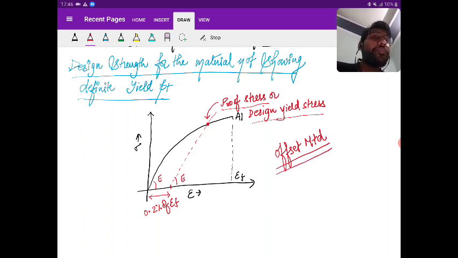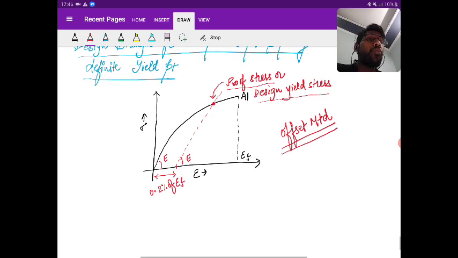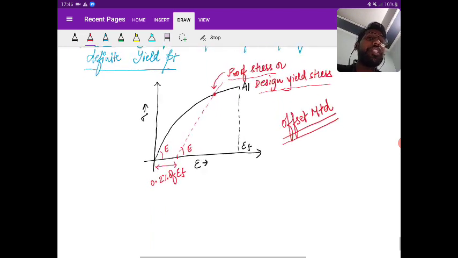Is it clear? So many other materials, what I am saying that what is this? What is the offset method? The method in which the design yield point is determined when it is not showing the definite yield stress by considering a offset parallel to the strain axis. Getting the point? Yes. Okay.